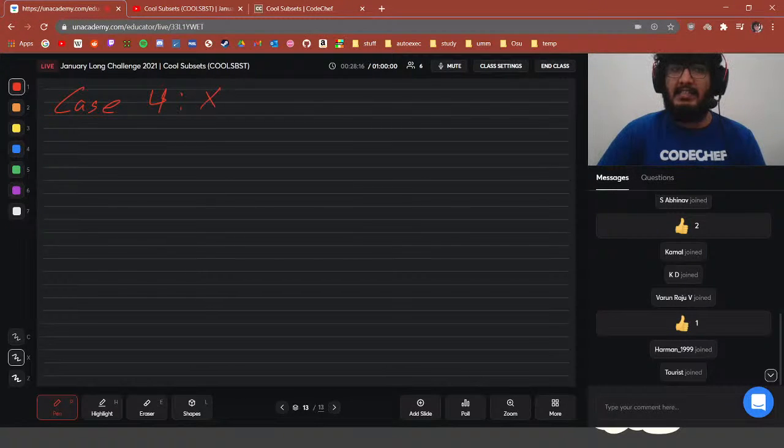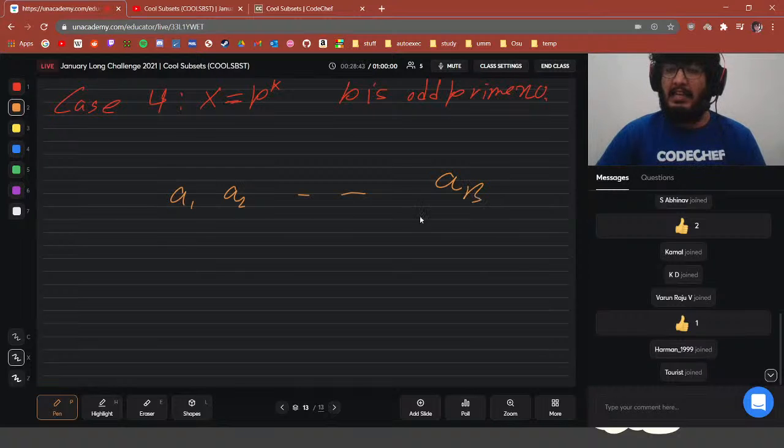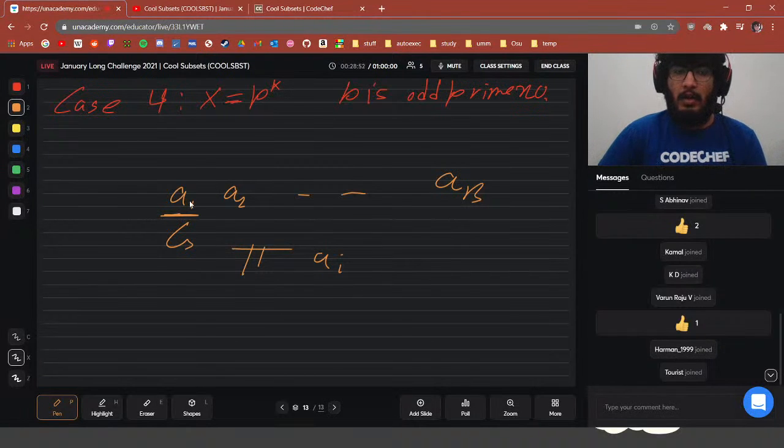So case 4 is x is some p to the power k, where p is some odd prime number, right? And here we are not going to be doing what we did in case 1, case 2, or case 3. Here there is going to be a little change. When we have some b numbers, let's say a1, a2 up until ab in a subset, and we take their product, which is the product of ai, right? How much a1 basically, sorry, just give me a second.